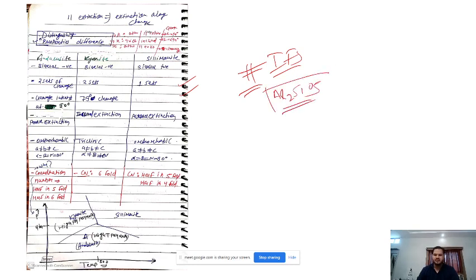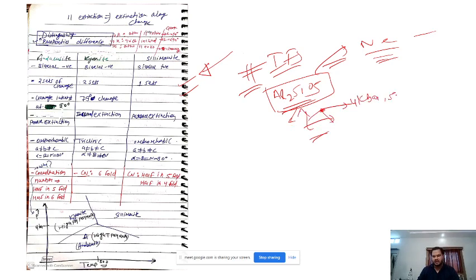So if there is a similar question, distinguish between polymorphs of aluminosilicate, then as an introduction you can say that aluminosilicate is a nesosilicate, and then you can draw the structure of nesosilicate. But your main content, which will fetch you marks, will come from this, right? So firstly tell there are three polymorphs of aluminosilicate. Draw this diagram, the pressure temperature plot, and depict the triple point, 4 kilobar pressure and 500 degrees Celsius, and then come to these important properties.